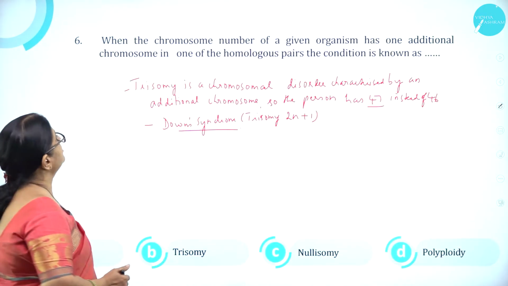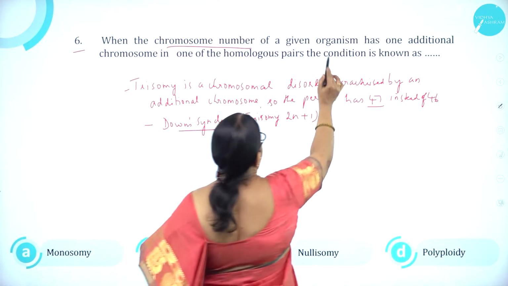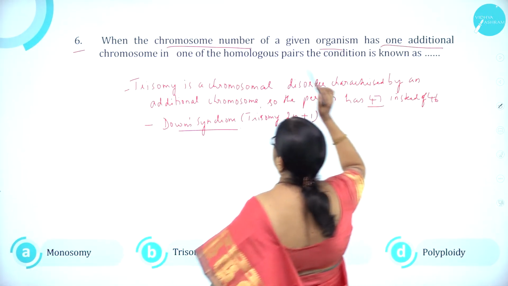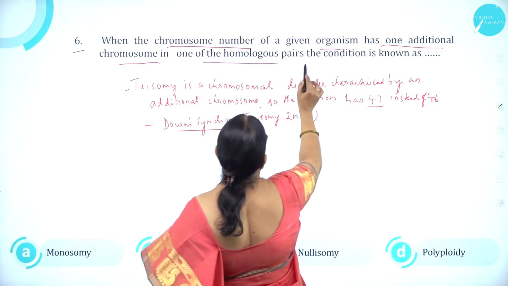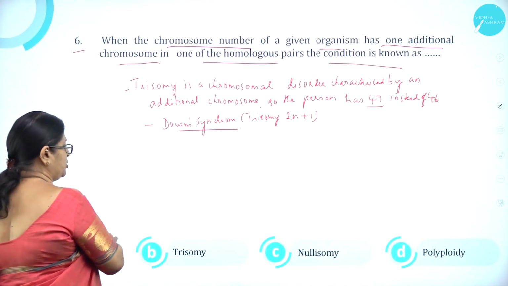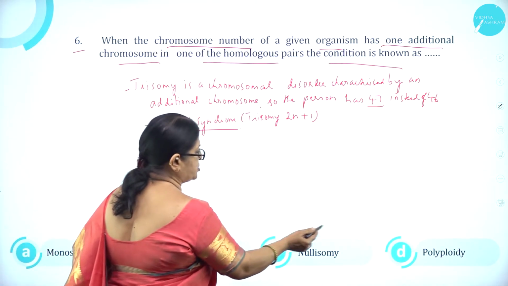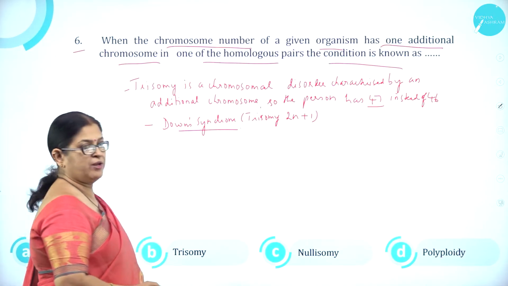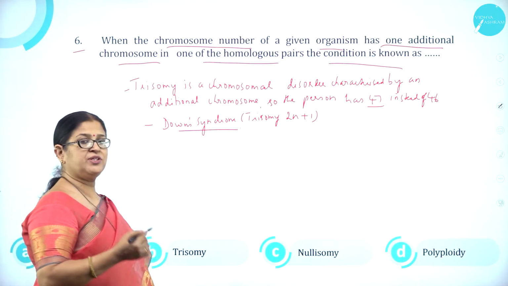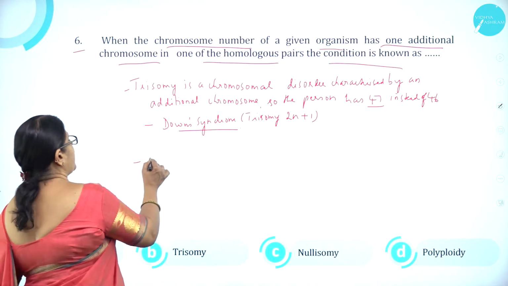Moving on to question number 6. When the chromosome number of a given organism has one additional chromosome in one of the homologous pairs, the condition is known as option A monosomy, option B trisomy, option C nullisomy and option D polyploidy. As we know, the change in the chromosomal number will lead to a condition called what?